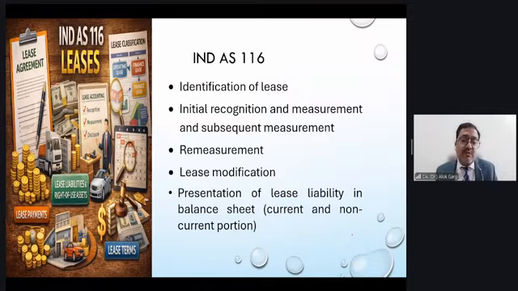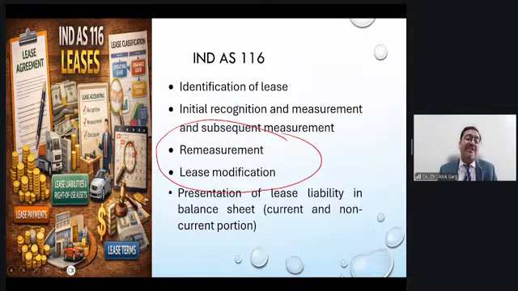If a complex question comes, of course the question will check your conceptual clarity on the remeasurement and the lease modification. Then the presentation of the lease liability in the balance sheet. If the question asks you to prepare the extract of the balance sheet also, you need to show your lease liability in terms of current and non-current portion. So always prepare the lease liability schedule, always prepare the ROU schedule.